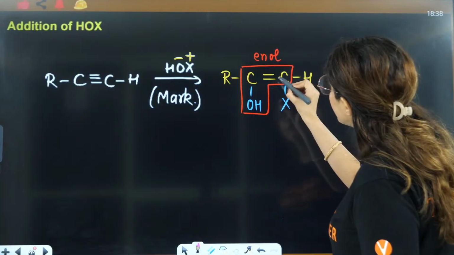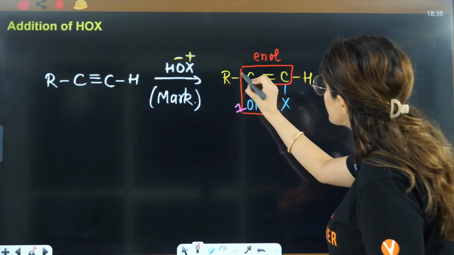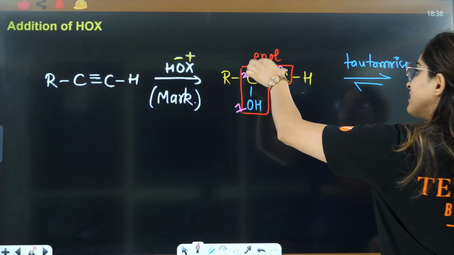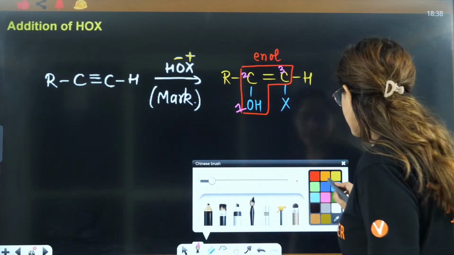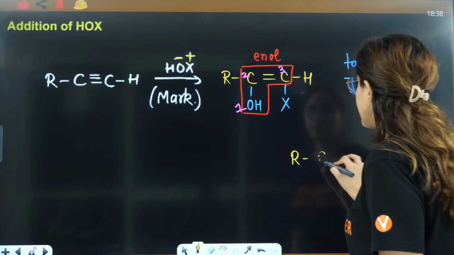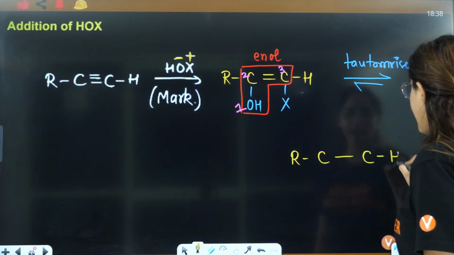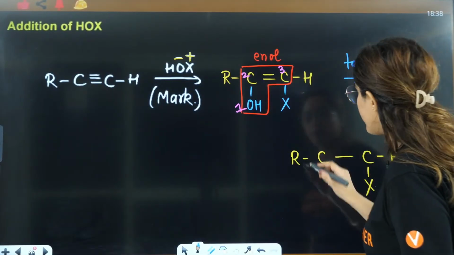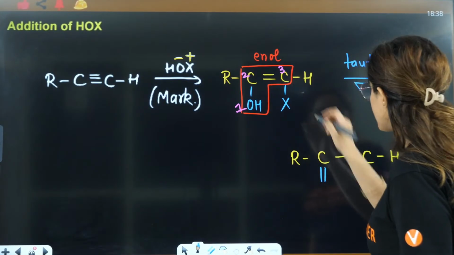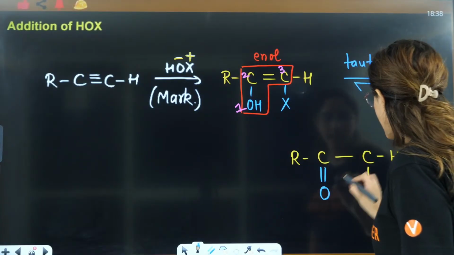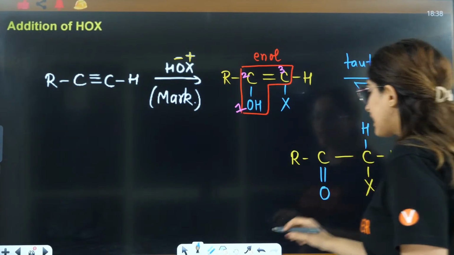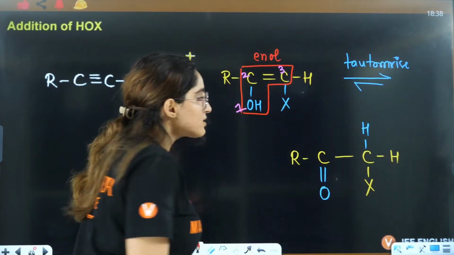We mark 1, 2, 3. The double bond of 2 and 3 will shift here. This is R-C, this is C, this is H, this is X. So the double bond will shift here, this hydrogen will shift here, and this hydrogen will shift here.